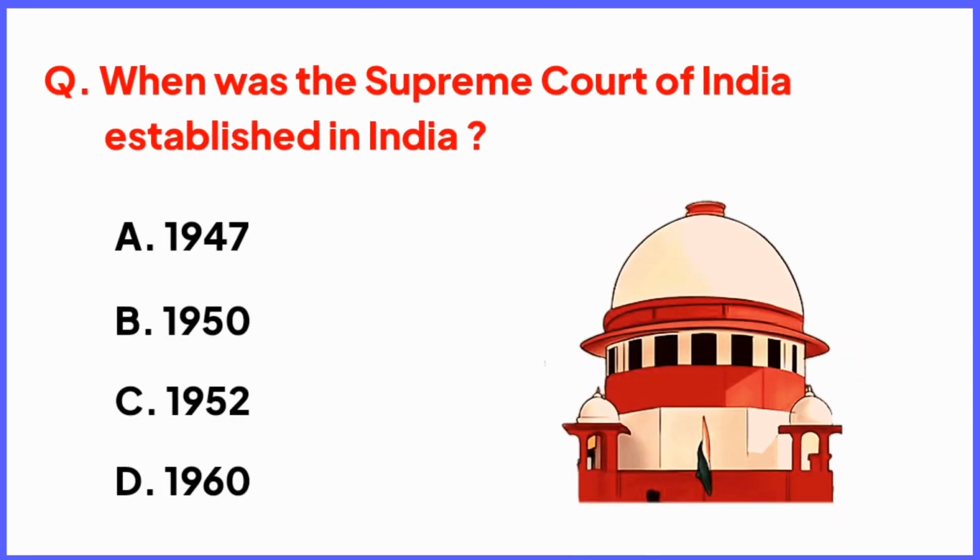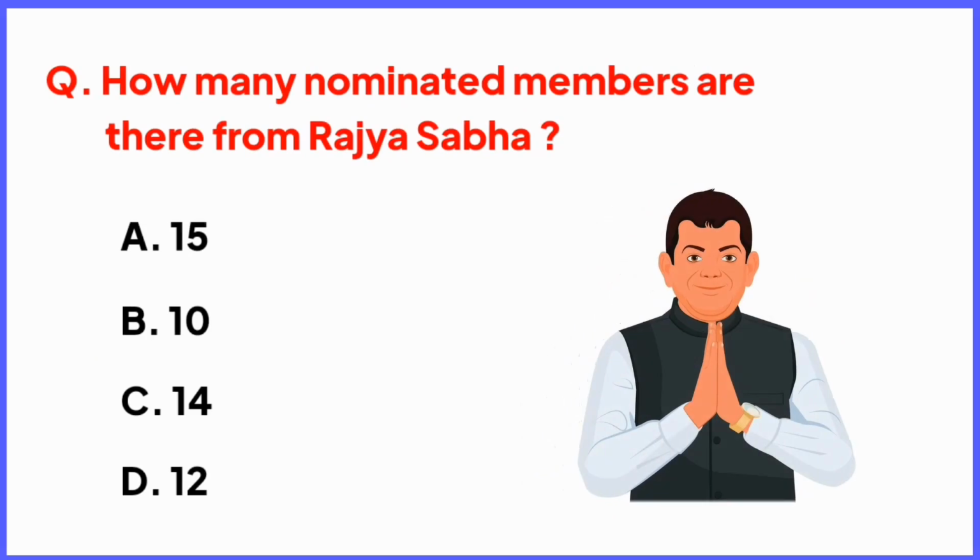When was the Supreme Court of India established in India? Right answer is option B, in 1915. Yes friends, the Supreme Court of India was established in the year 1950 in India. How many nominated members are there from Rajya Sabha? Right answer is option D, 12. Yes friends, there are 12 nominated members from Rajya Sabha in India.